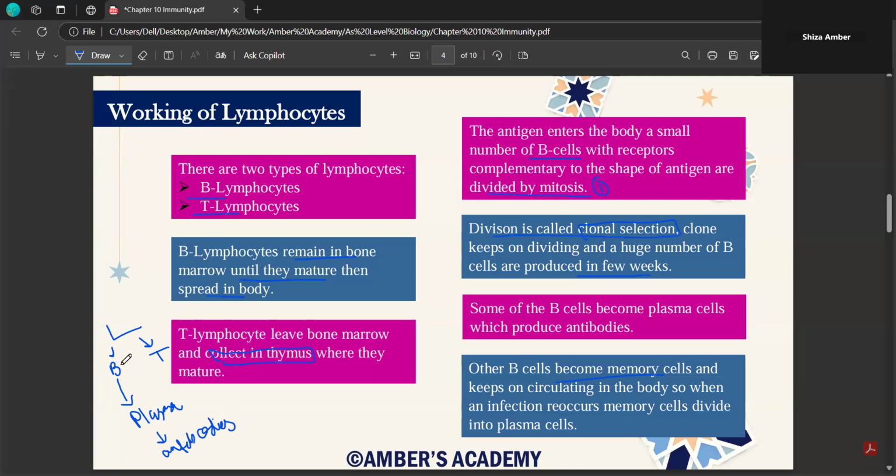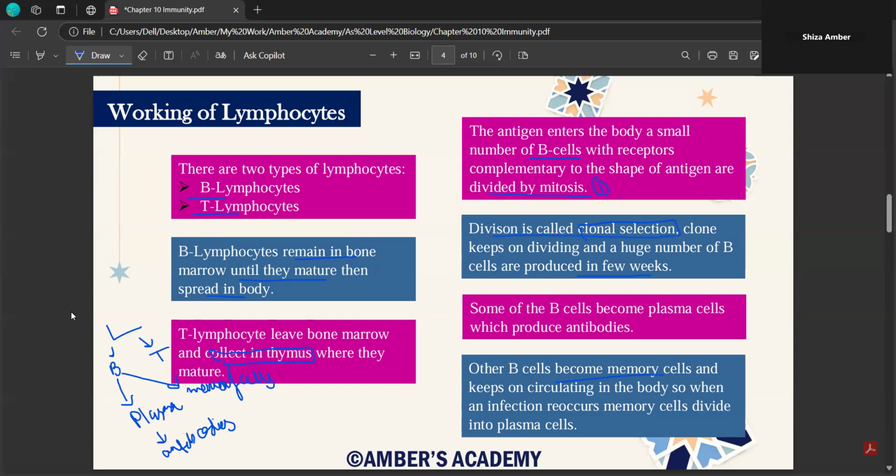But then there's something else that happens as well. Your B lymphocytes divide into plasma cells, and a few of the B lymphocytes divide into memory cells. This is an important detail. Whenever you suffer from the same infection again, those memory cells are already in your circulatory blood. They understand that this is the same antigen which gained entry a few months ago, and then those memory cells divide themselves into plasma cells.